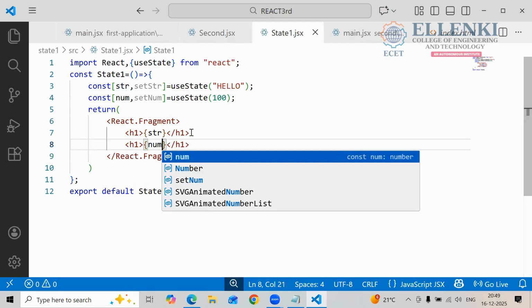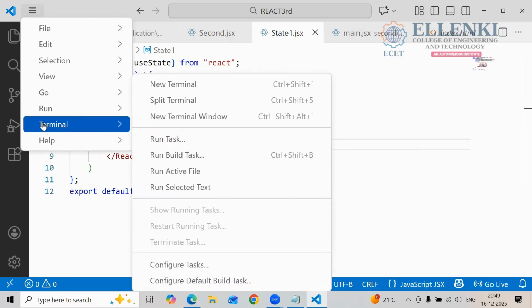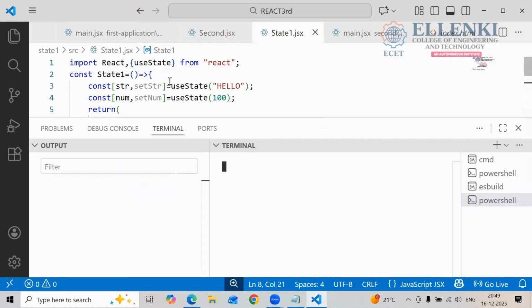Shall we go one more time to the terminal? This terminal is very hectic for me. Why is it not moving, right? Can anyone help? So you have to switch to your project. What is your project name? cd space state, state1. Okay, it moved to that state1.